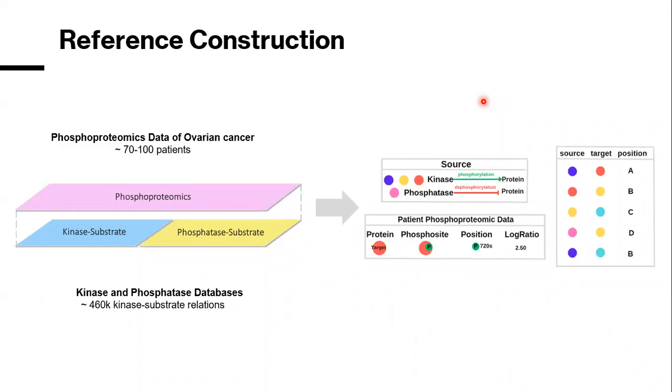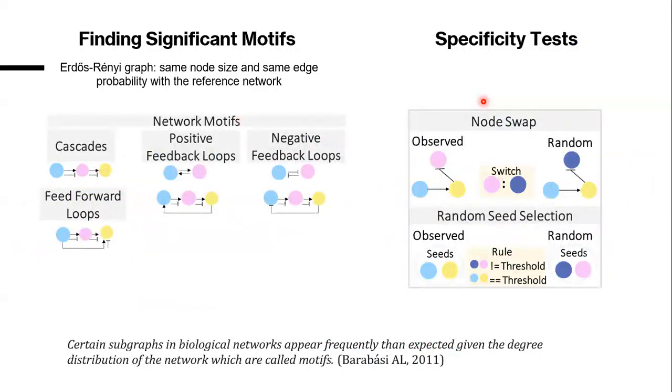So for reference construction, I have used phosphoproteomics data of an ovarian cancer and kinase and phosphatase databases. I have merged these two databases together, with sources being kinases and phosphatases and targets being the phosphoproteomics data's proteins. After I constructed this big interactome, I have searched for the network motifs that have significant meaning in biological systems. I have compared my reference network with a randomized network with the same node size and the same edge probability as my normal network, and then I found some significant motifs.